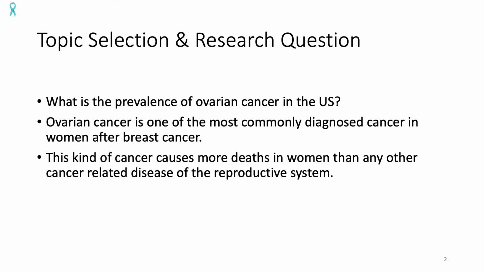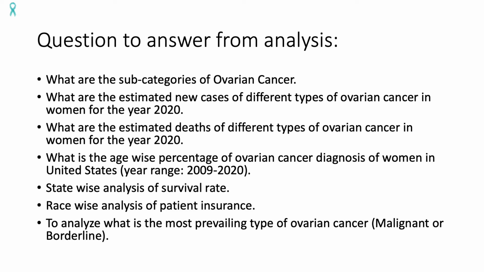For topic selection and research question, what was the main motivation for selecting this topic? First of all, my main research question is what is the prevalence of ovarian cancer in the US? And then it is divided into subcategories. Ovarian cancer is one of the most commonly diagnosed cancers in women after breast cancer. This kind of cancer causes more deaths in women than any other cancer-related diseases of the reproductive system.